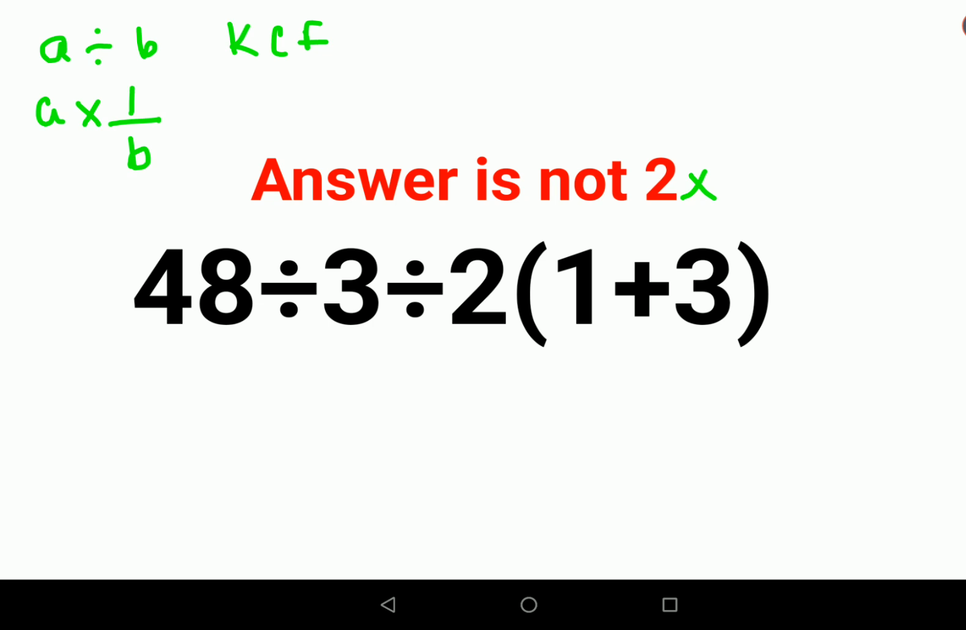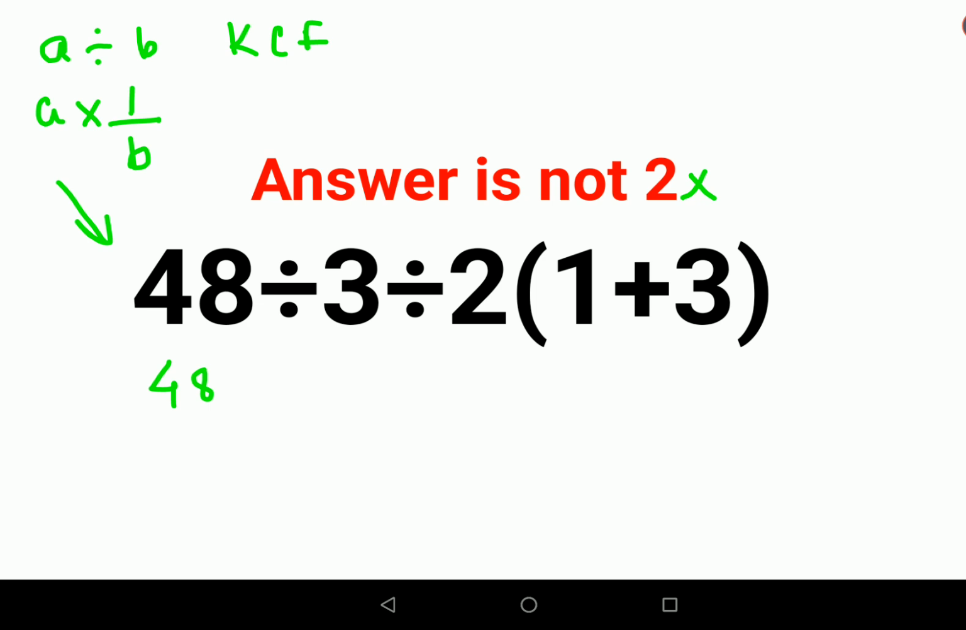Okay, now the problem is, this is one thing which got sorted, but here a lot of people thought that we need to multiply this 2 with this bracket first. No, that's not correct. If that was the case, they would have given you this particular bracket. So the actual question is nothing but 48.